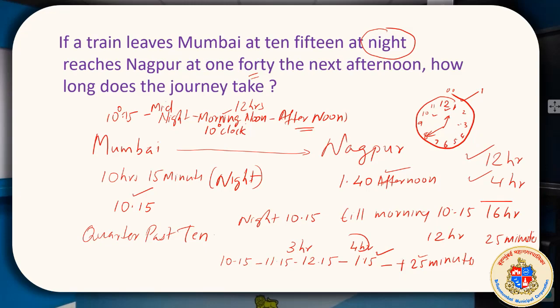So 15 to 40 will be another 25 minutes. 16 hours 25 minutes is the time taken for the journey. You are not supposed to do this. That's why I am doing it. You are supposed to imagine how it would be. But mathematically doing it will be a different way.